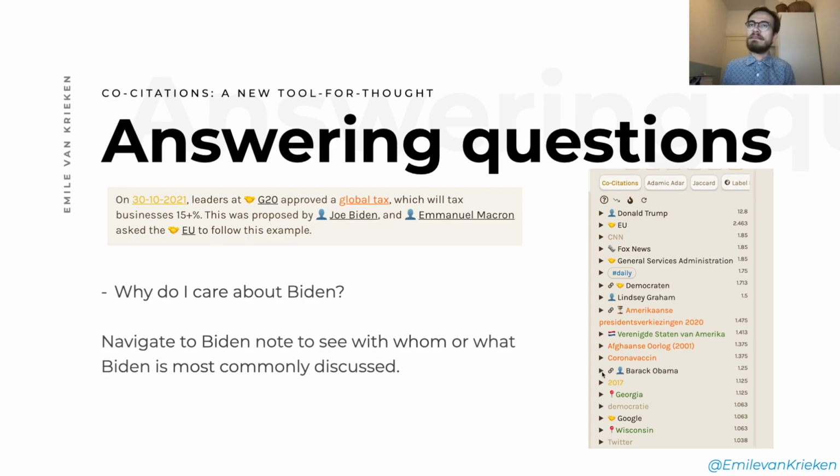And we just expand this and see whatever is in there. We see that it is sorted in terms of relevancy. We see that Biden is involved a lot with Trump, and that there are a lot of things that I wrote about that involve both Biden and Trump. So we can expand this and see in what kind of context this was.